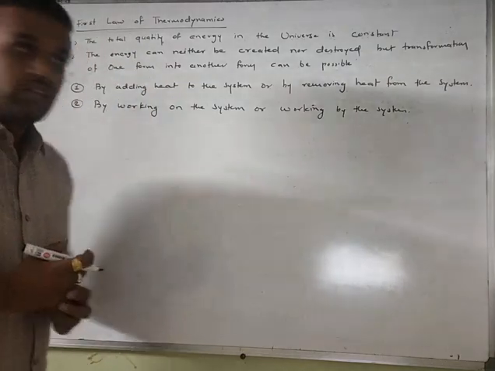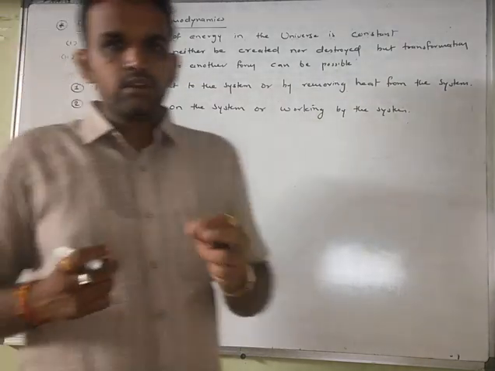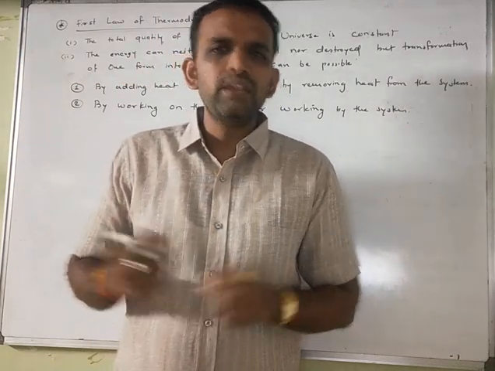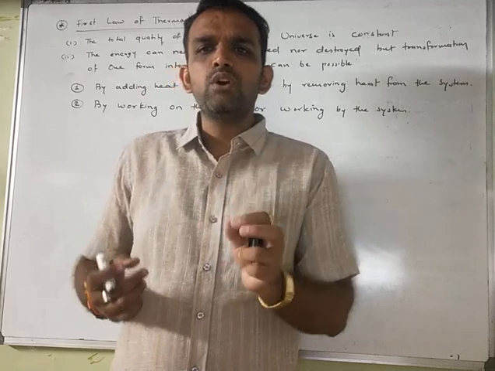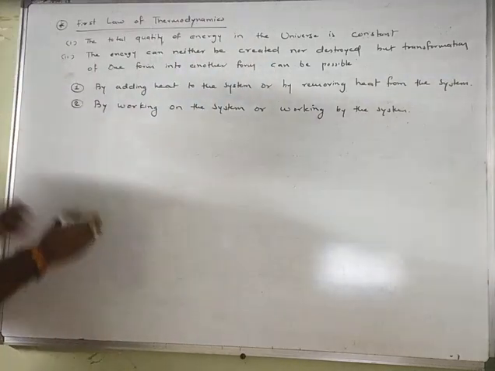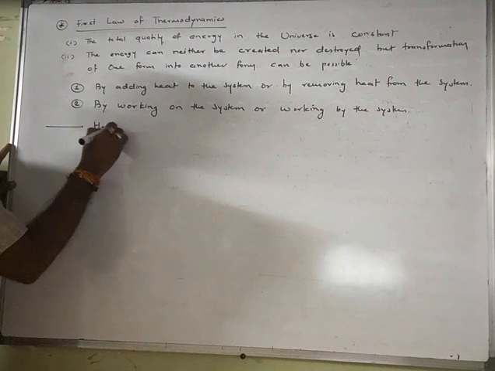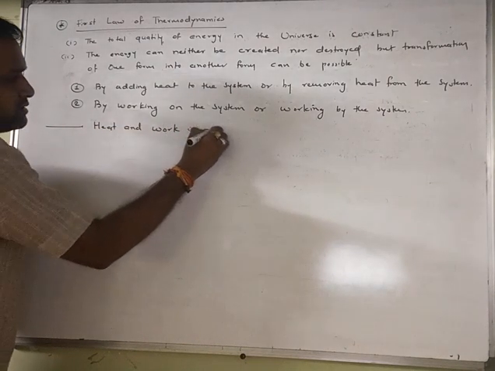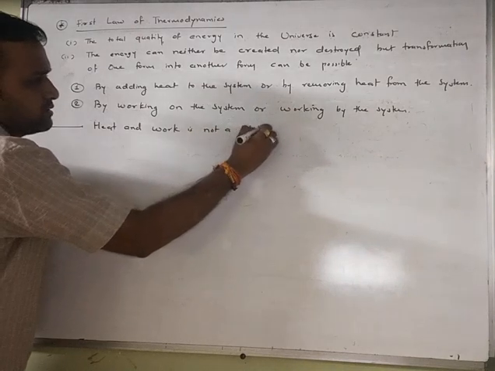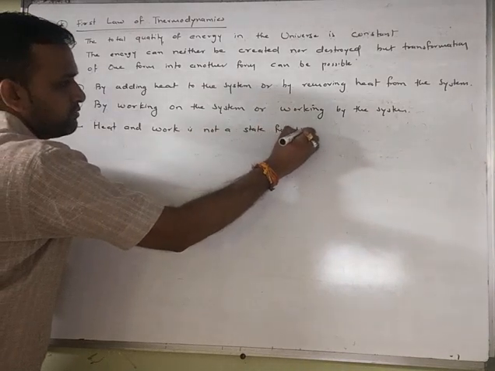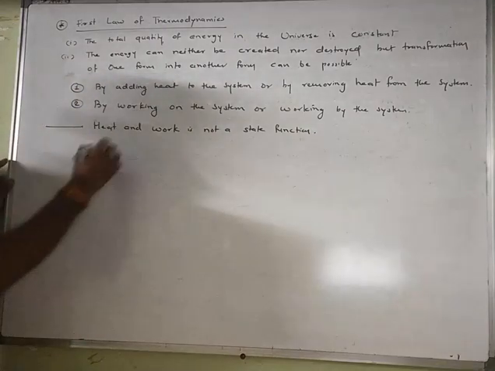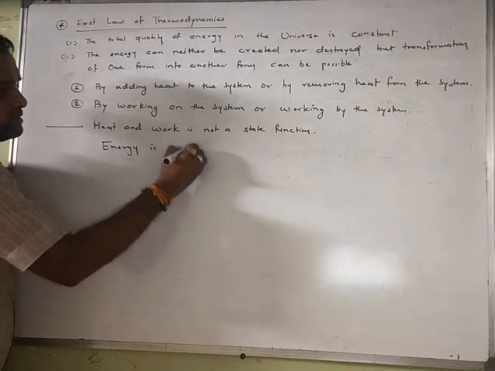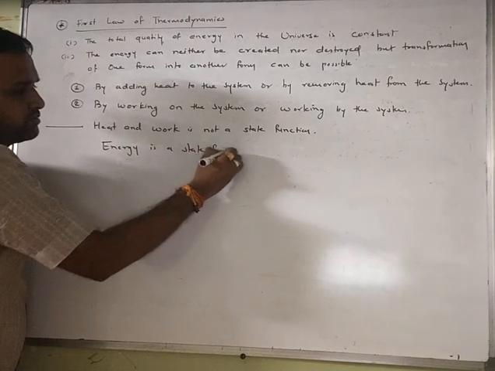So here we can say that heat and work are on the one side while the energy is on the other side, right? Why? Because heat and work are not state functions, but energy is a state function.